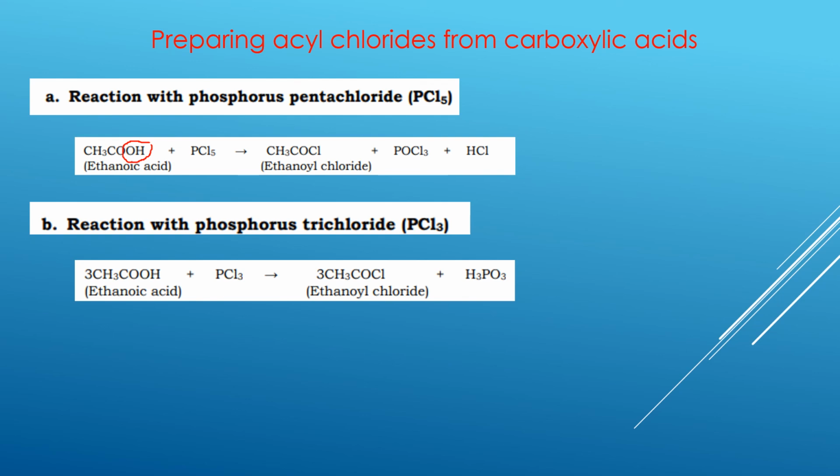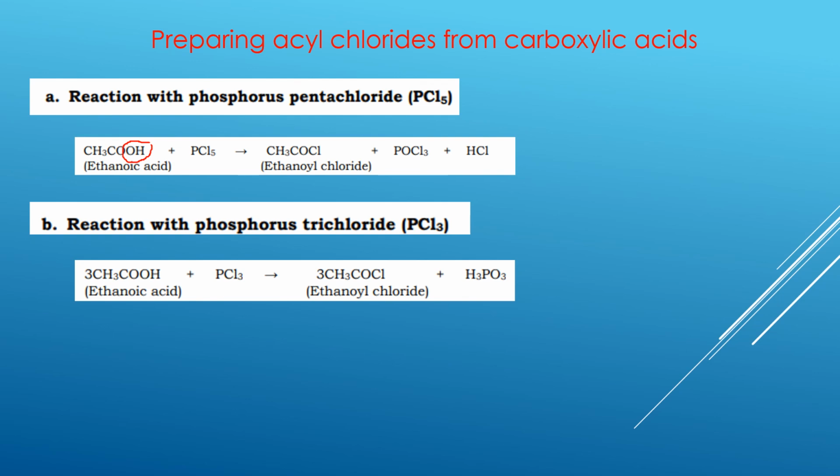So OH is a negative. One negative goes out, another negative will come in. So once that is done, we get the product as CH3COCl. Now the byproducts are going to be POCl3 and HCl. You have to remember the byproducts as well.